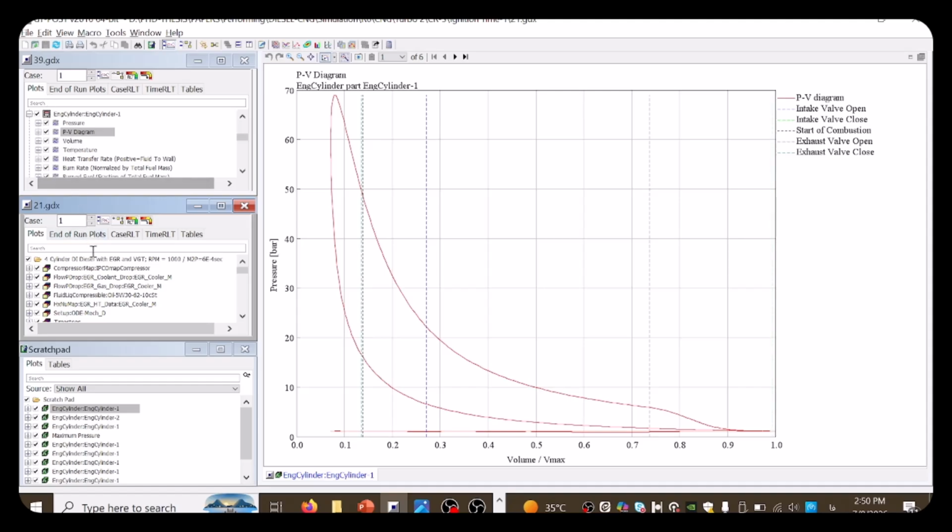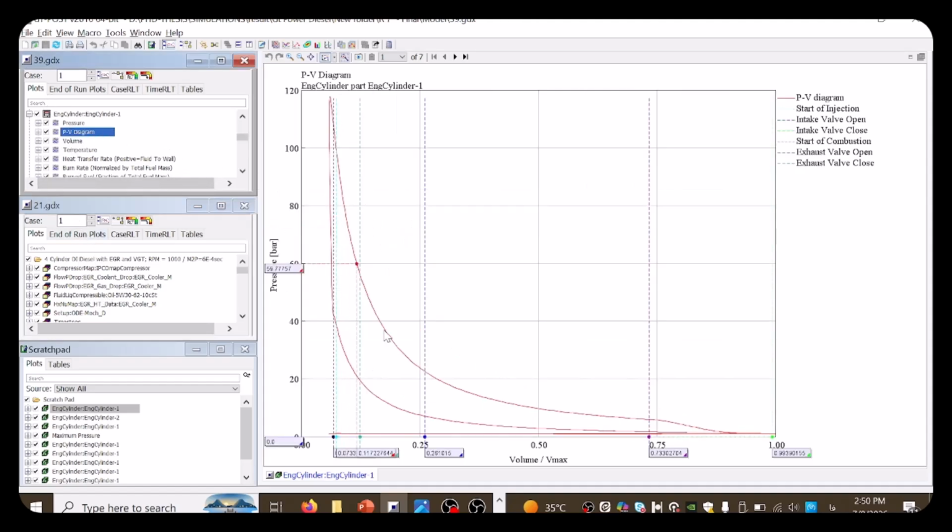And let's take a look at the PV diagram on diesel. This is the turbocharged diesel engine.